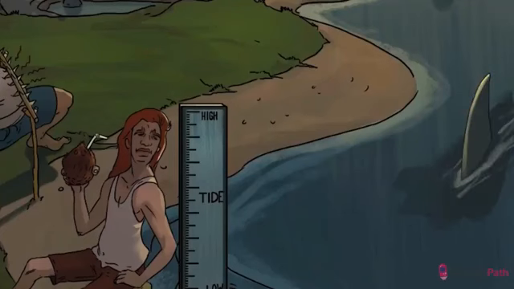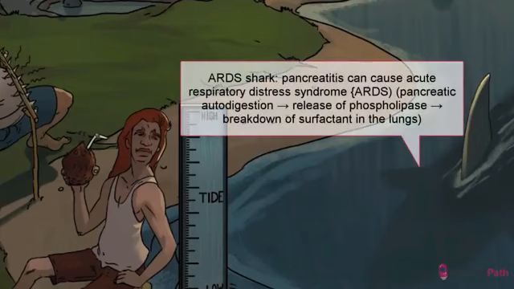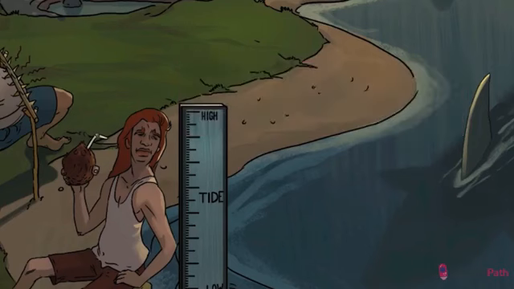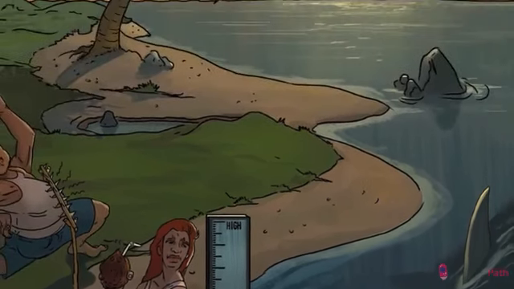While we're on the topic of mortality, one of the worst complications of pancreatitis is the development of acute respiratory distress syndrome, or ARDS. Wait, pancreatitis leading to lung damage? What the Kyoki o Niuhai? Yep, autodigestion of the pancreas results in the release of phospholipase into the bloodstream, which then travels to the lungs and breaks down surfactant. Massive pulmonary edema ensues. On imaging, you'll see diffuse bilateral opacities completely white out the lungs. Hence our recurring sketchy symbol, the great white ARDS shark, this time prowling the waters off the Hawaiian coast.